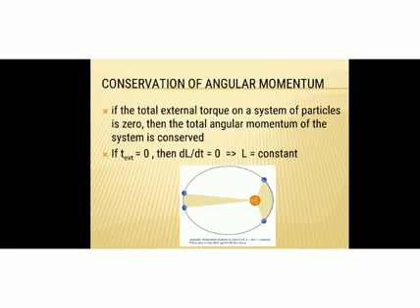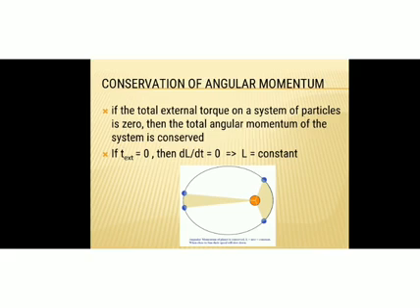Now, conservation of angular momentum of a system. What is conservation of linear momentum? In the absence of external force, the total linear momentum is conserved. Similarly, what will be the conservation of angular momentum? In the absence of external torque, total angular momentum will be conserved.